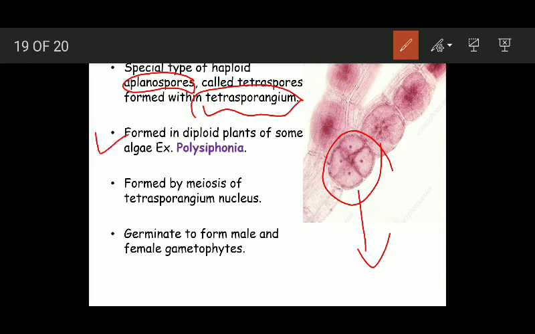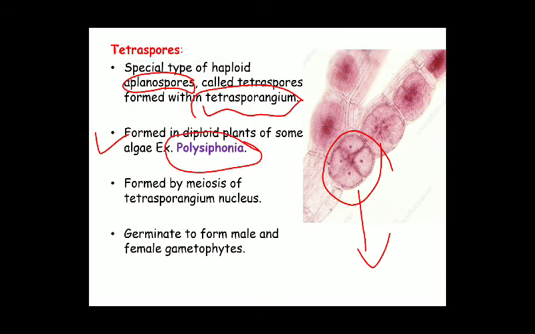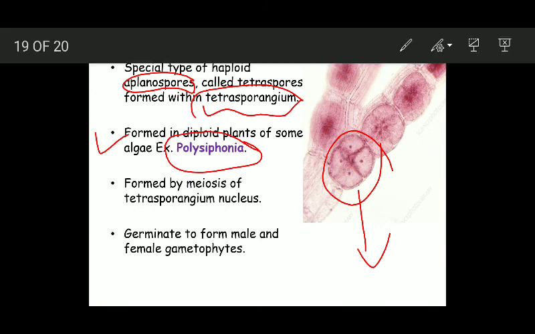Tetraspores are formed in diploid plants of some algal species. An example is Polysiphonia. The Polysiphonia plant body is diploid. It produces Tetrasporangia, and inside these Tetrasporangia, Tetraspores are formed. Now how do these Tetraspores form?